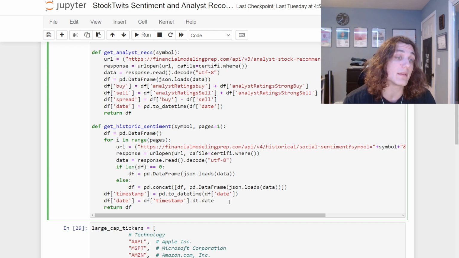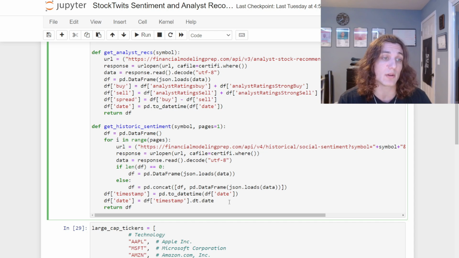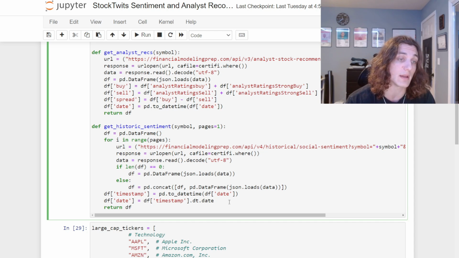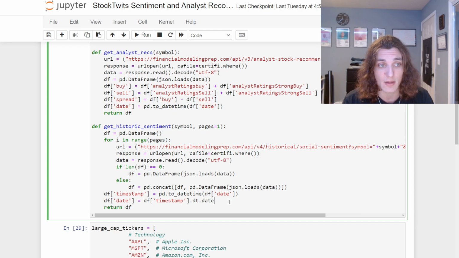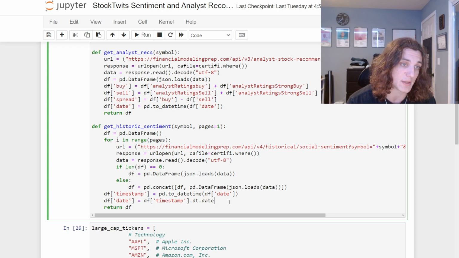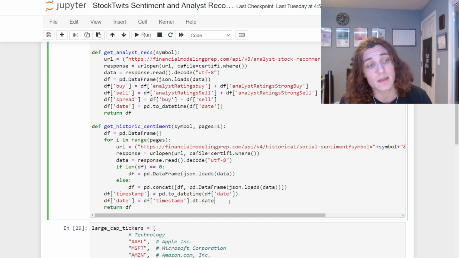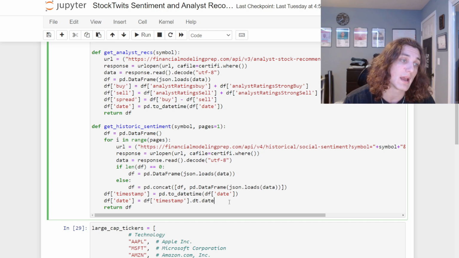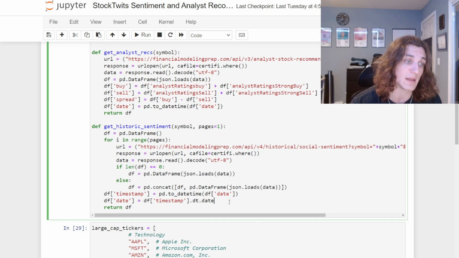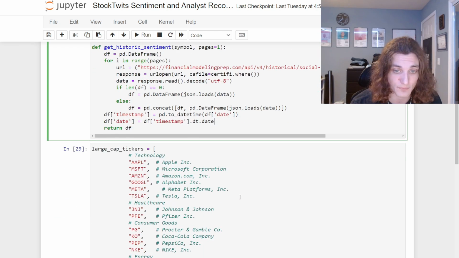Maybe we want to look at the social sentiment a week or a month before in aggregate. So we take the mean social sentiment leading up to the analyst recommendation to see if it informs it. So there are a bunch of different ways we could do this analysis. We could look at the impact of the analyst recs on social sentiment. We could look at the impact of social sentiment on analyst recs. Here we're doing a blend of both, looking at the contemporaneous response in social sentiment for the given analyst recs.